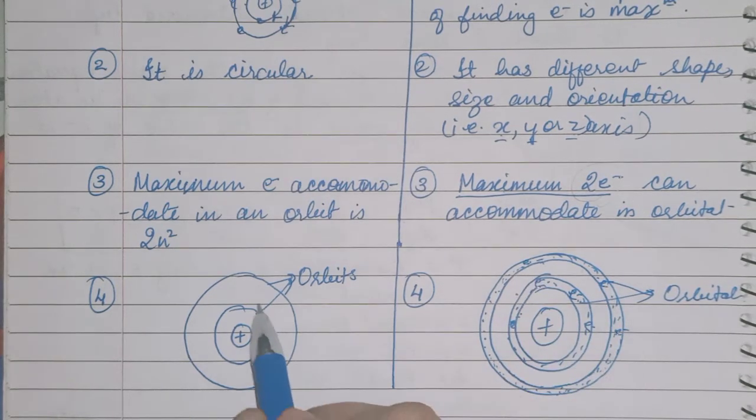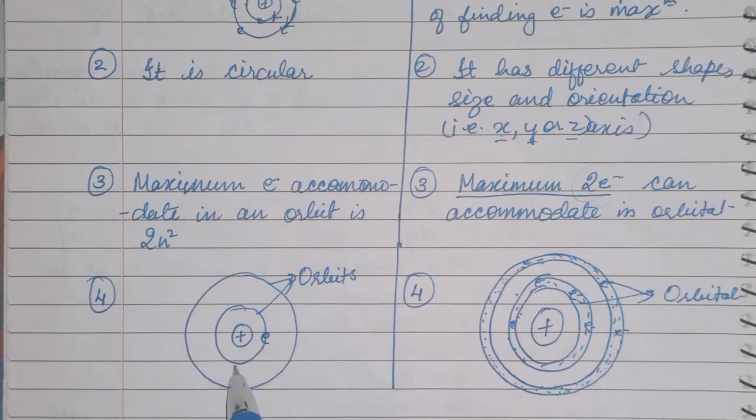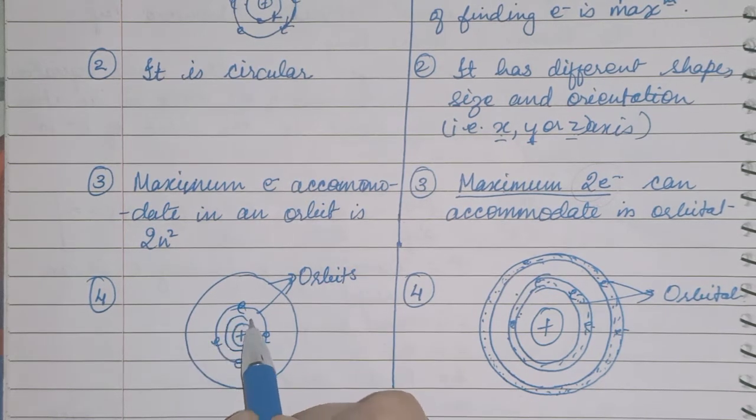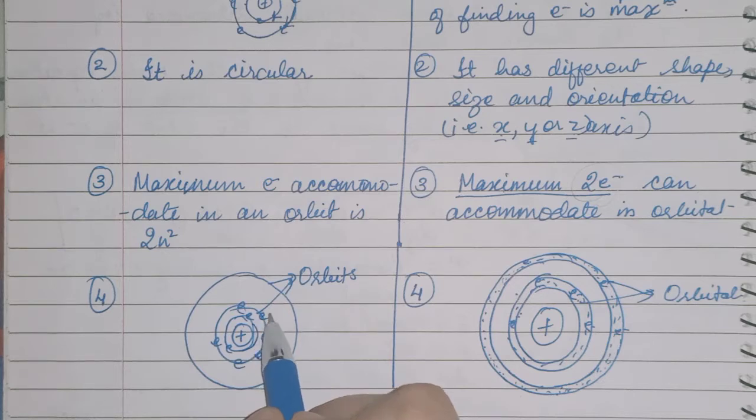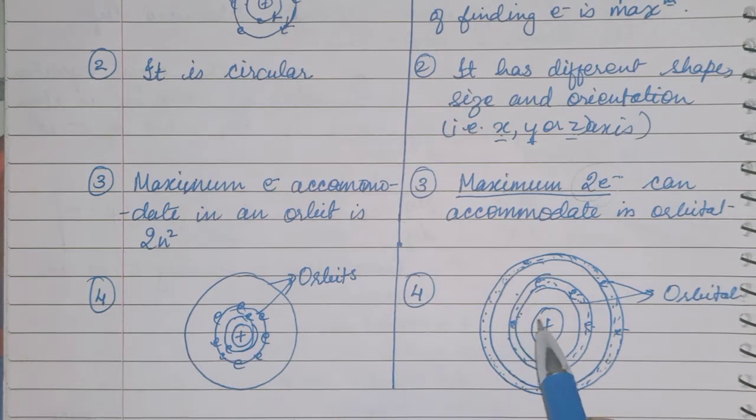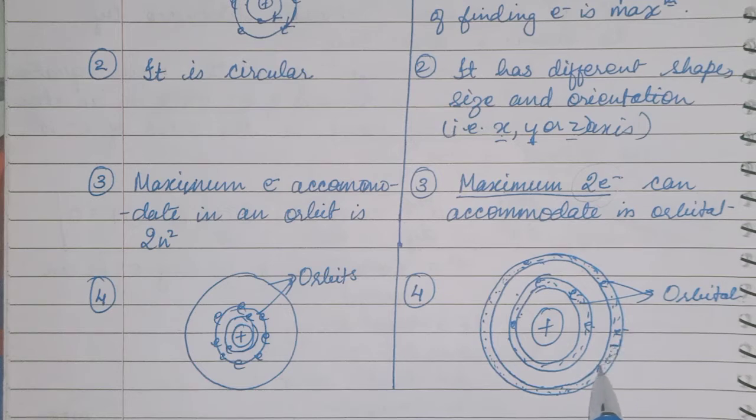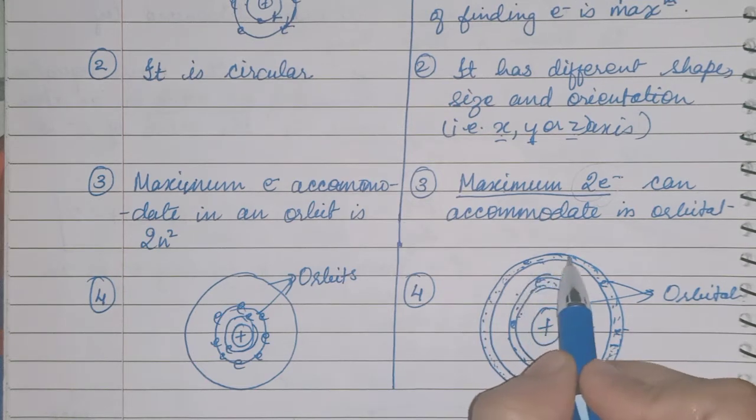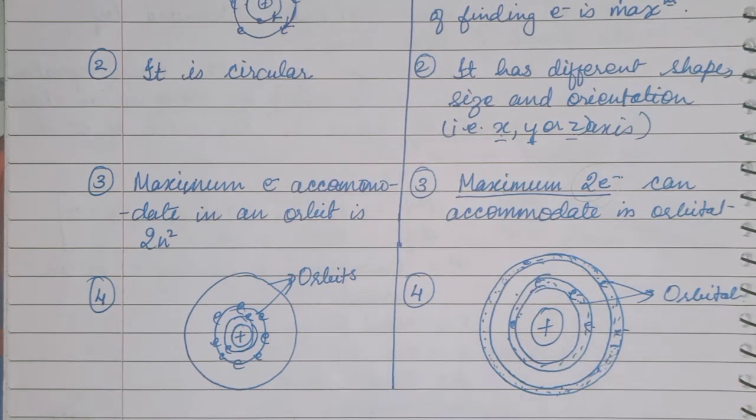In an orbit, electrons are only on this fixed path, they will not move from their path. But here the electron can move in this shaded region, it may be anywhere in this shaded region.